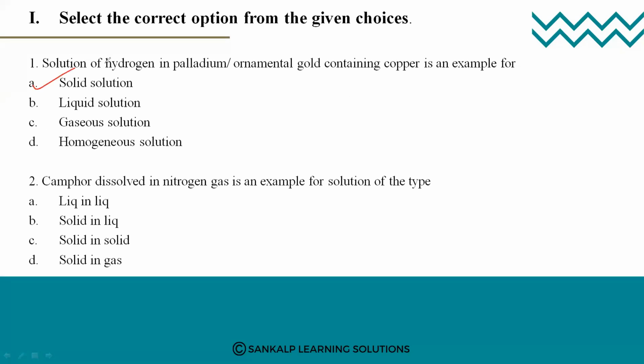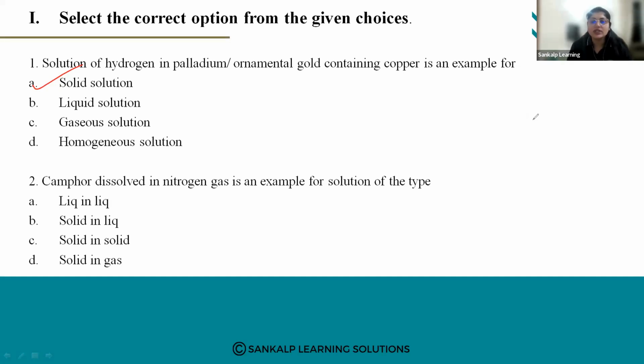Now, what are solutions? A solution is a homogeneous mixture. Solutions are homogeneous mixtures of two or more components. Now, what is this homogeneous mixture? In a homogeneous mixture, the composition is uniform. It is uniform throughout the mixture, so it is uniformly distributed.